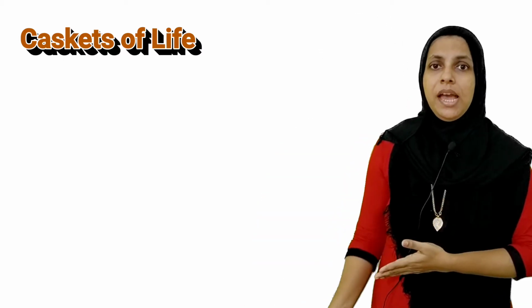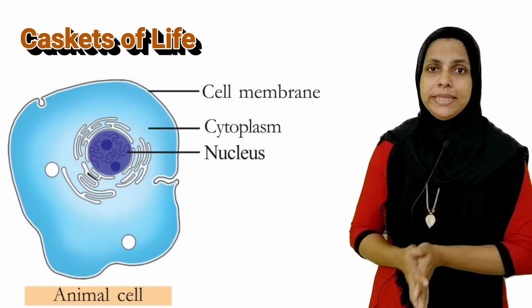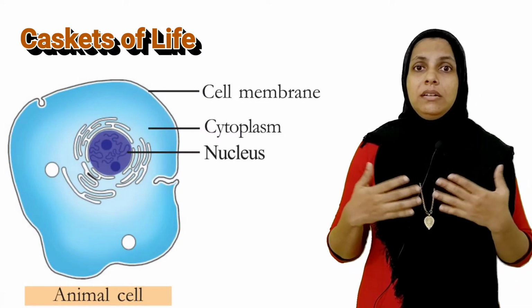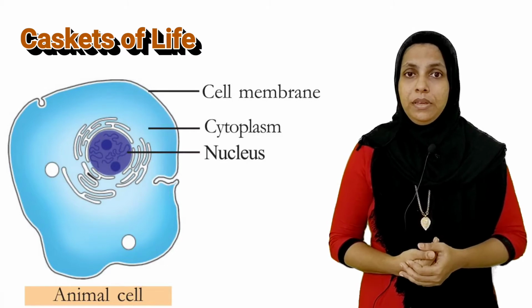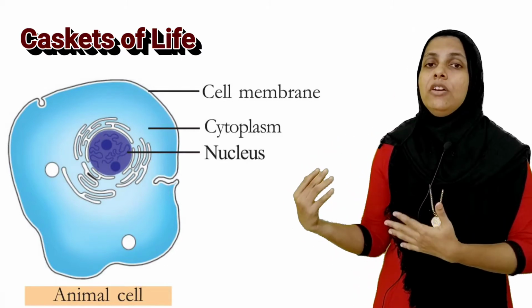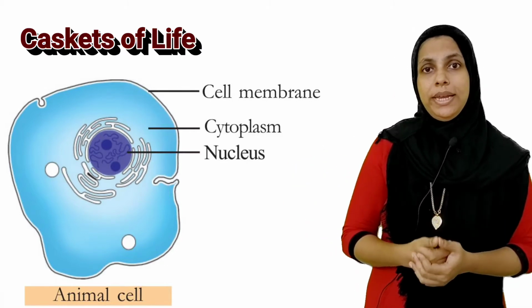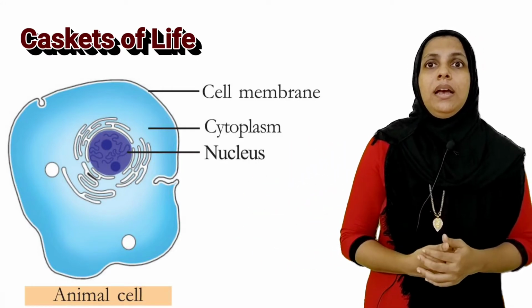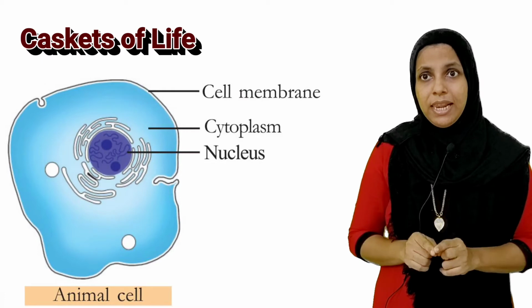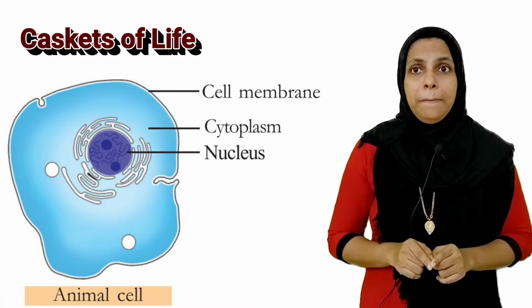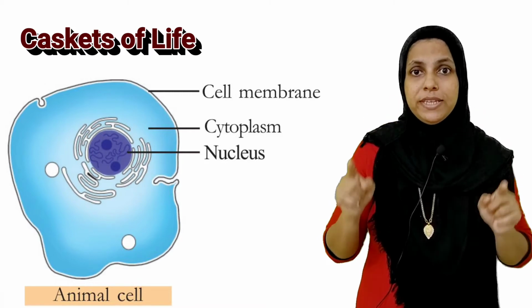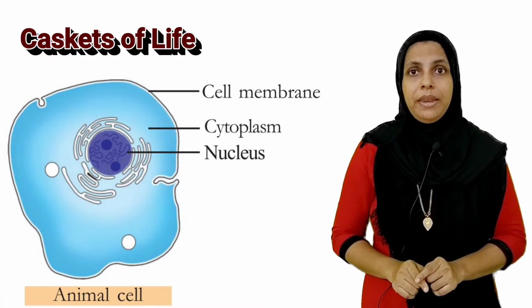Here we can see a picture of an animal cell. What are the important parts of the animal cell? Can you say? Center of the cell is nucleus. Covering of the cell, cell membrane.